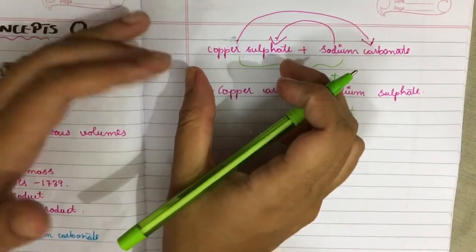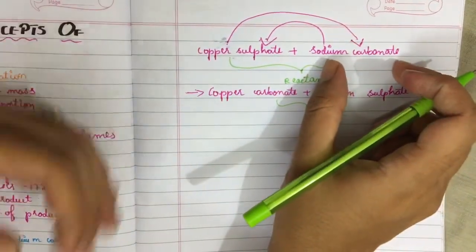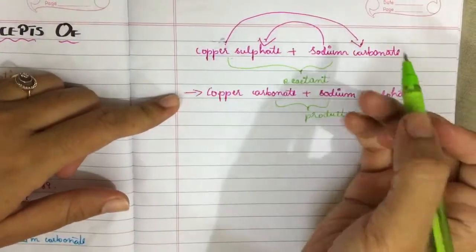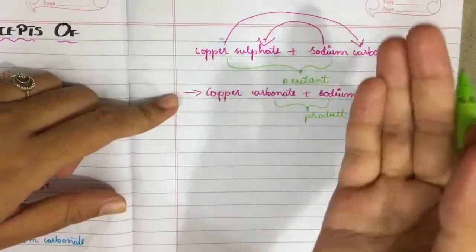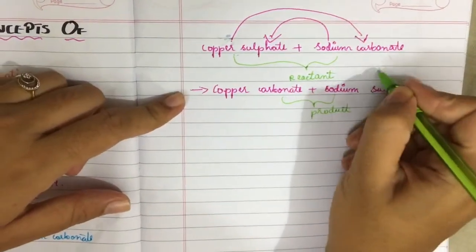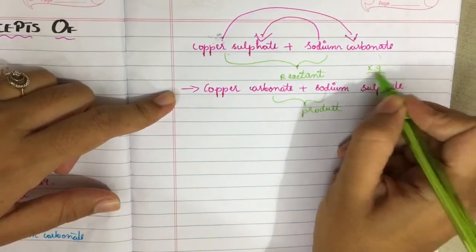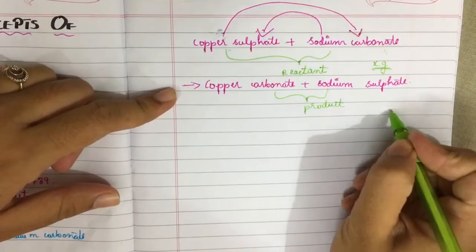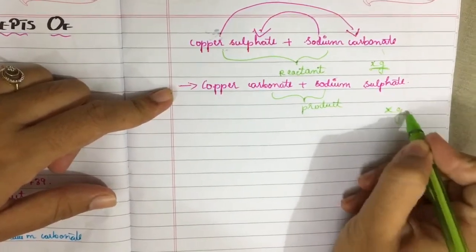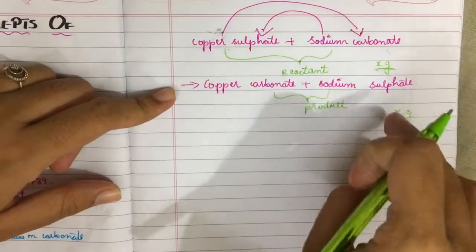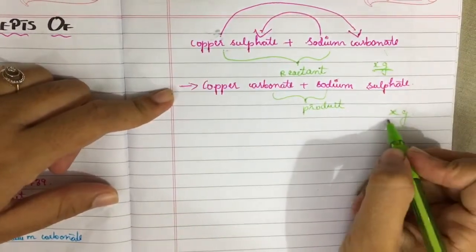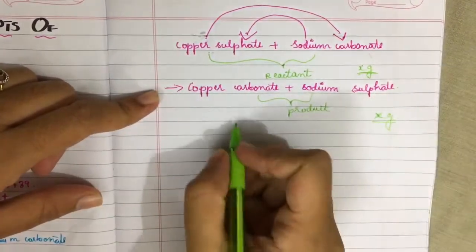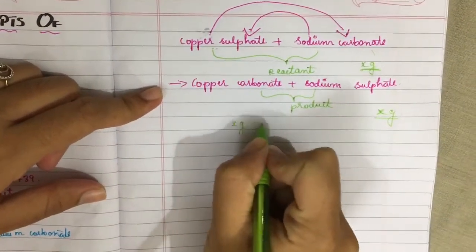He took copper sulfate in a conical flask and sodium carbonate in the test tube, and both of them were made to react. Before the experiment, he weighed the apparatus, and it was x gram. And after the reaction, again he weighed the reaction mixture, and x gram was found. So the weight before the reaction and after the reaction is the same. X gram is equal to x gram.